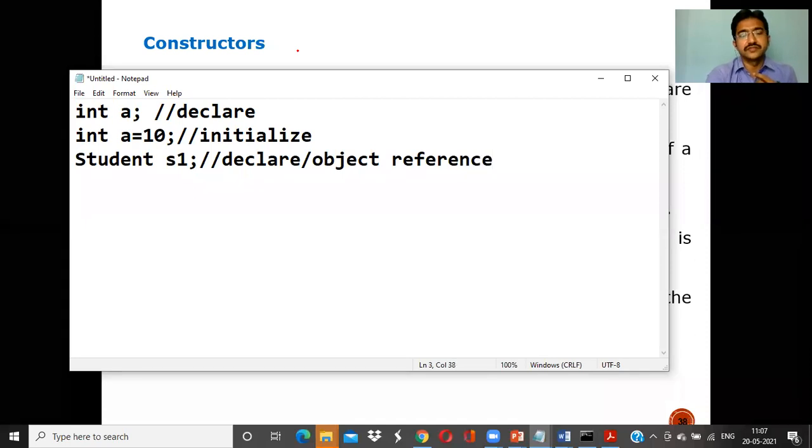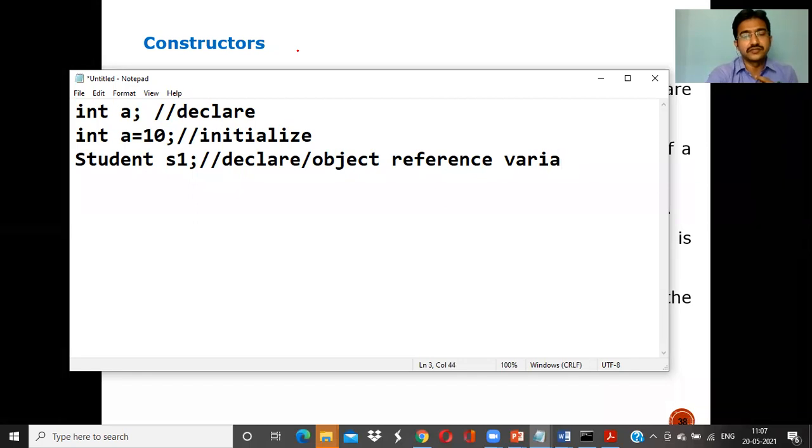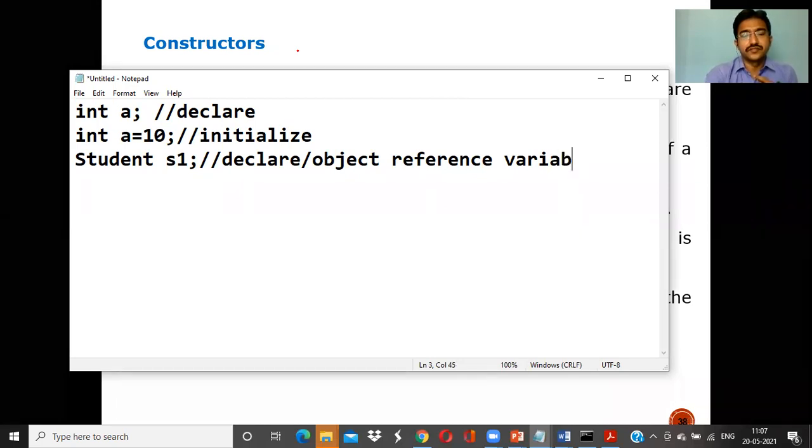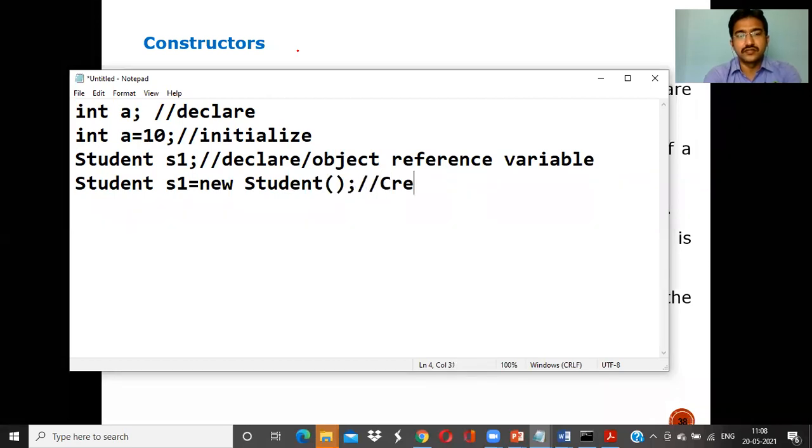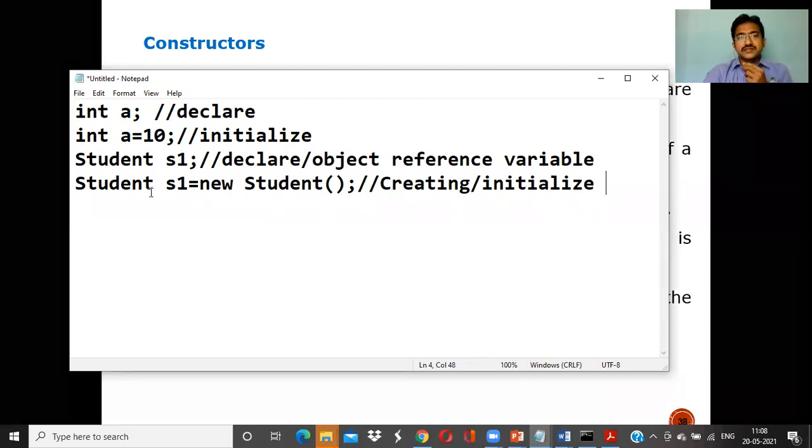You are just declaring, but you are not creating the object. Now, Student s1 equal to new Student, here it is called as, you are going to